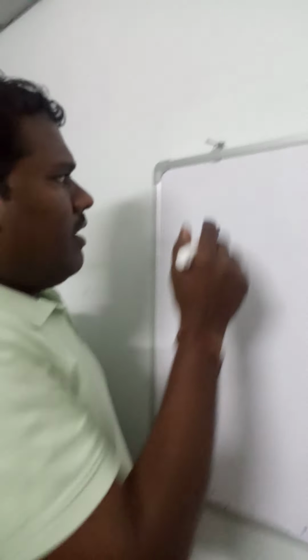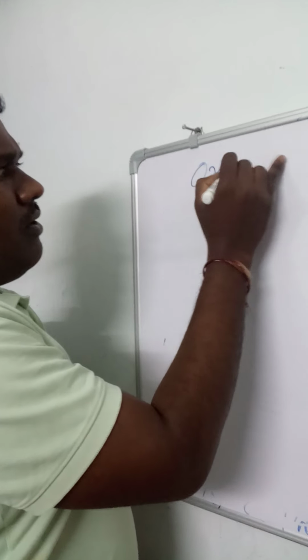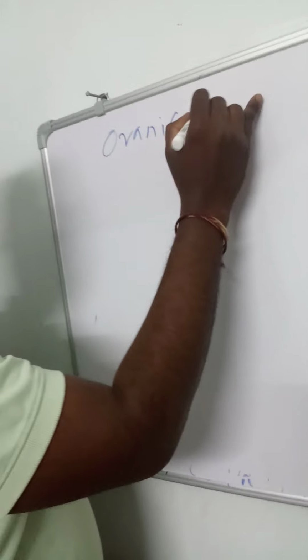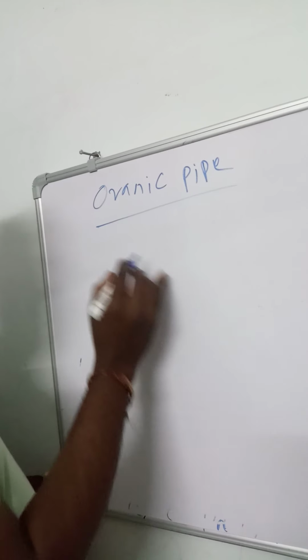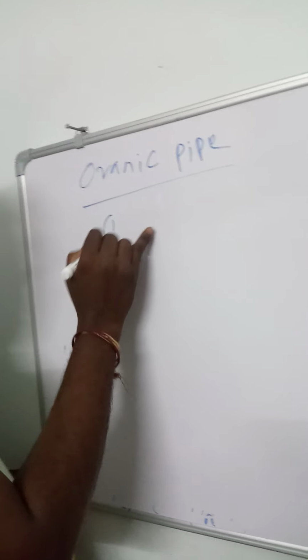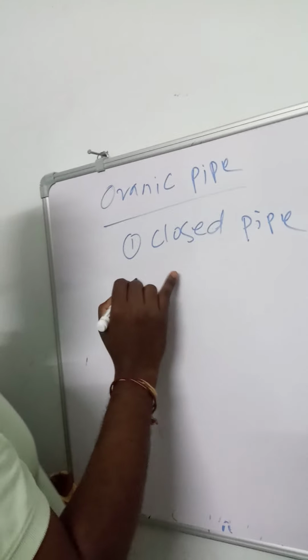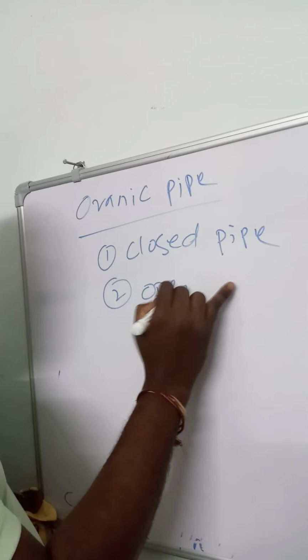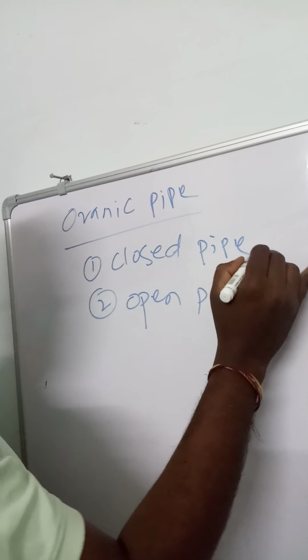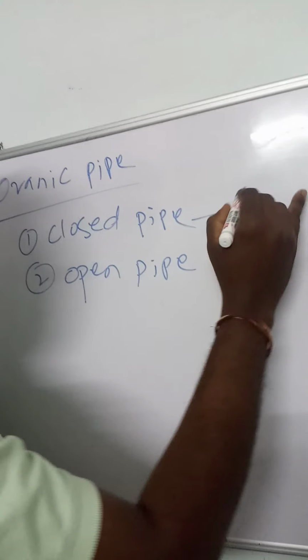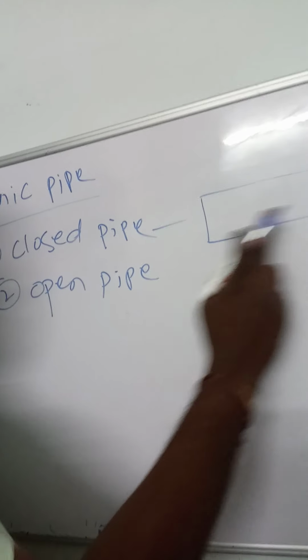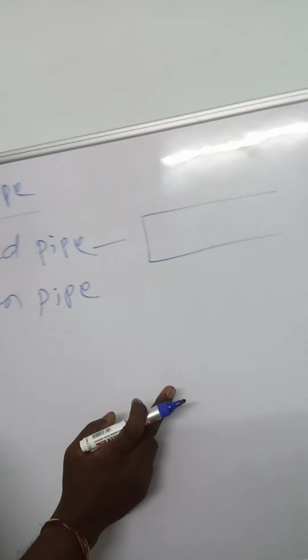Next, I will explain organ pipes. Organ pipes are classified into two types. First one is closed pipe. Second one is open pipe. Closed pipe means one end is open and one end is closed.